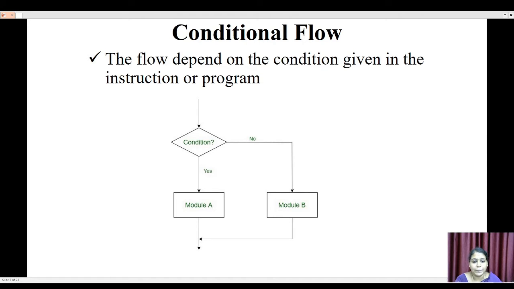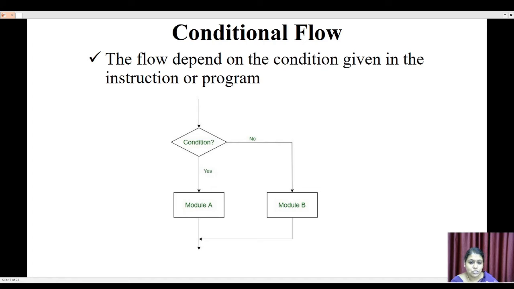See the diagram. The arrow indicates the flow of control of the program. It comes from the top and goes downward. First it goes to the condition. In the condition, it checks whether the condition is true or false.